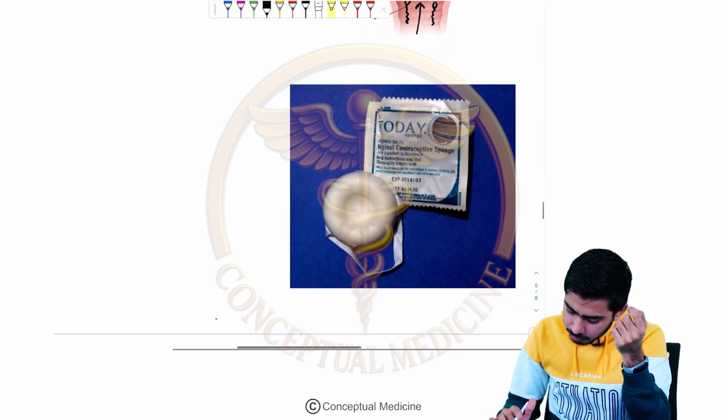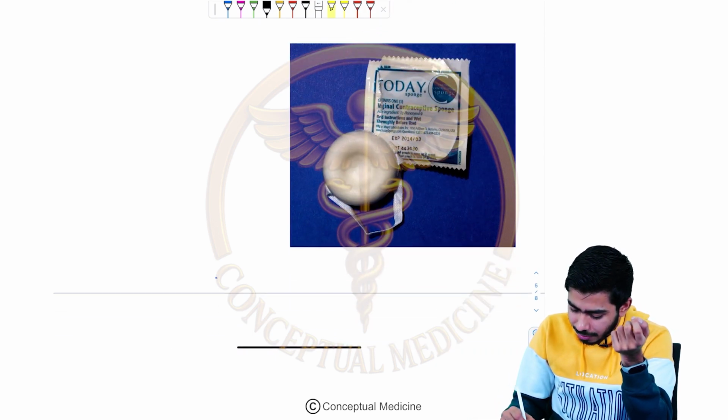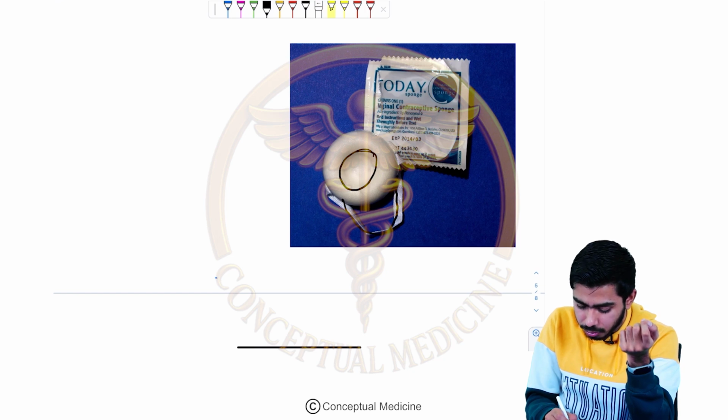And this is the Today vaginal sponge, right? This is the Today vaginal sponge. It will be having the spermicidal agents over here and having the strip also, so it is easily removed by the female after the intercourse. And it is effective for how many hours? That is 24 hours.